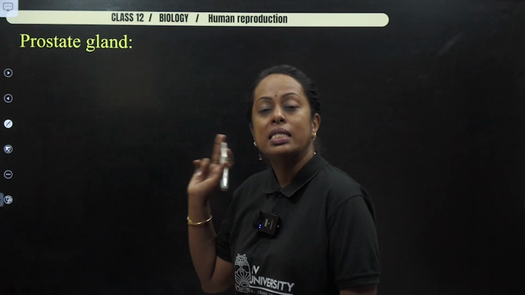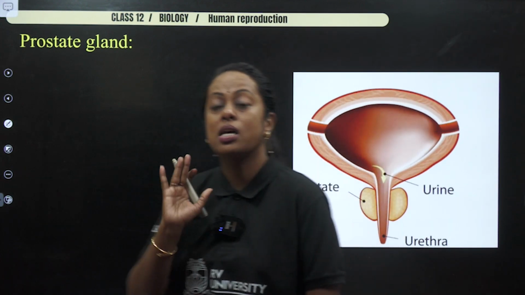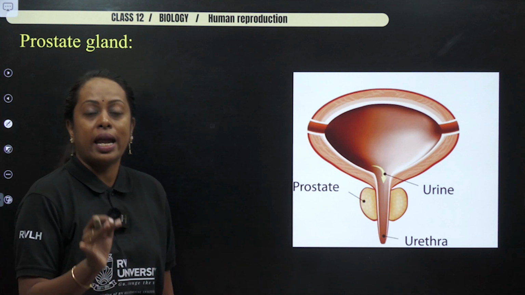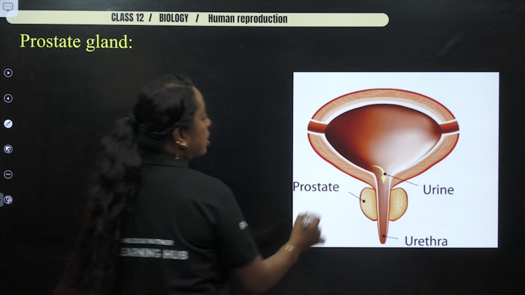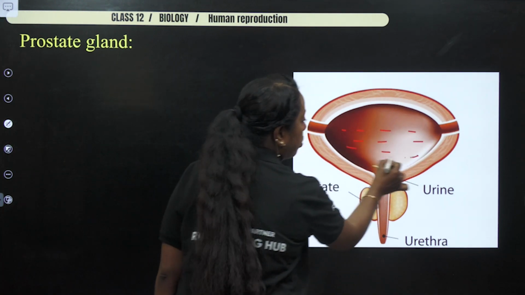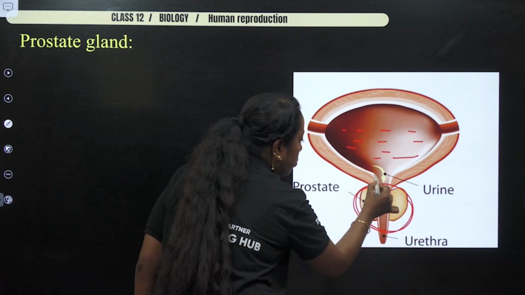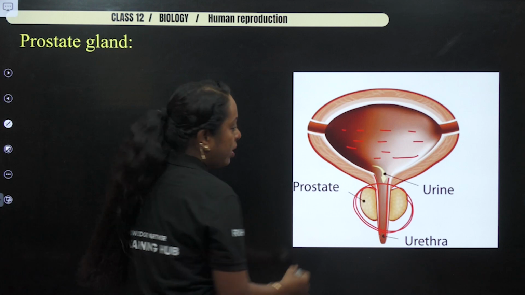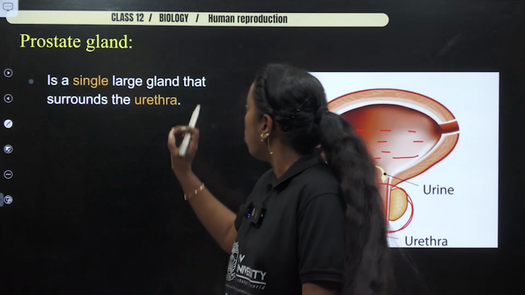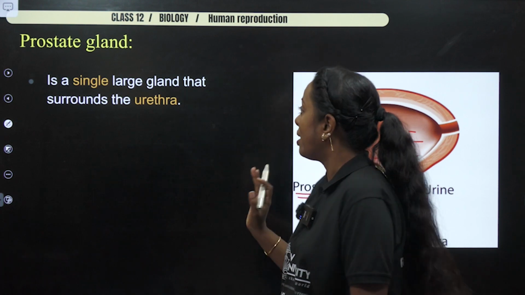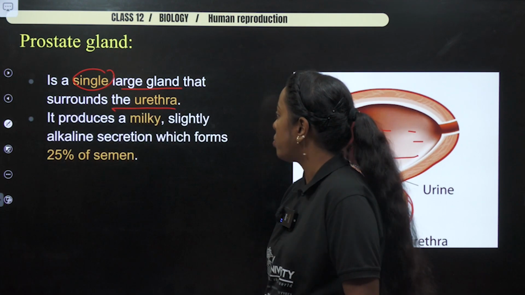Now don't forget, seminal vesicles were paired. In case of prostate gland, it is unpaired. So your question is very direct. Name the unpaired accessory gland, then you will say it is prostate gland. Now as you see, this is the urinary bladder in which urine is present. Assume this is one single gland, but you see what is called urethra going by. So this is known as your prostate gland. It's a single gland. It also produces alkaline secretion. It's a single large gland that surrounds the urethra.